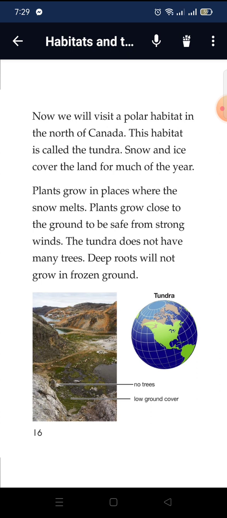Now we will visit a polar habitat in the north of Canada. This habitat is called the tundra. Snow and ice cover the land for much of the year. Plants grow in places where the snow melts. Plants grow close to the ground to be safe from strong winds. The tundra does not have many trees. Deep roots will not grow in frozen ground.